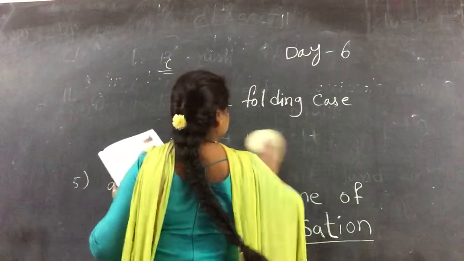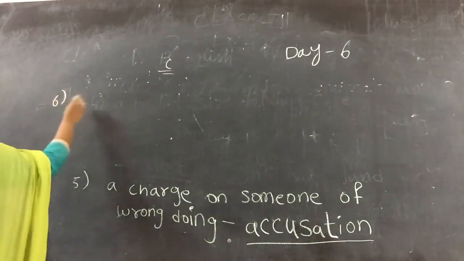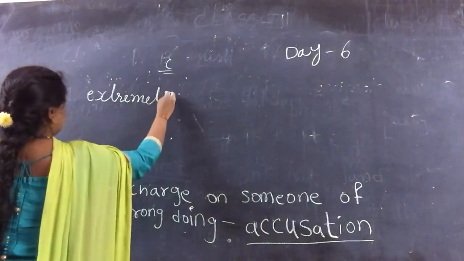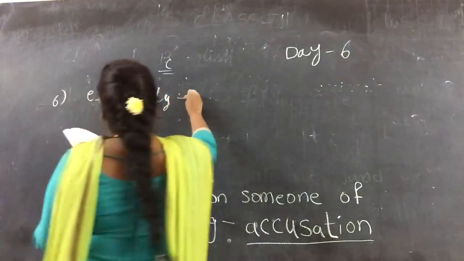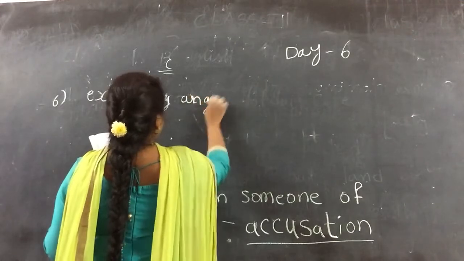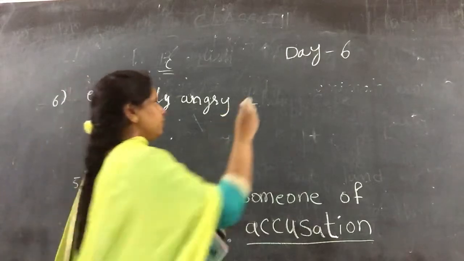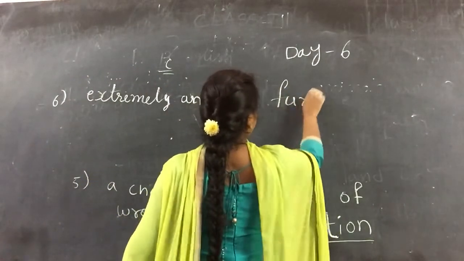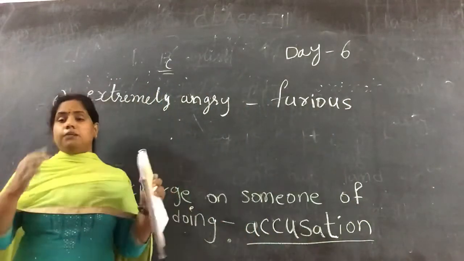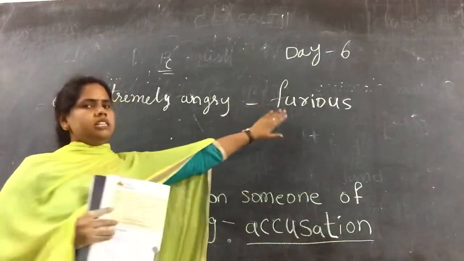Then last one. Sixth one. Extremely angry. What is meant by extremely angry? Furious. This word also you are getting in the lesson. Furious means completely, very much angry. Shouting in a completely angry manner. That is known as furious.